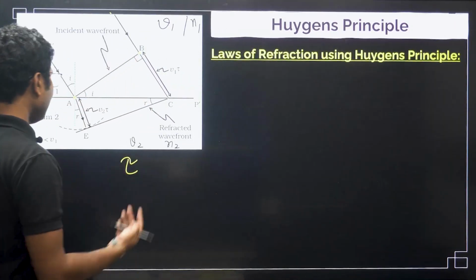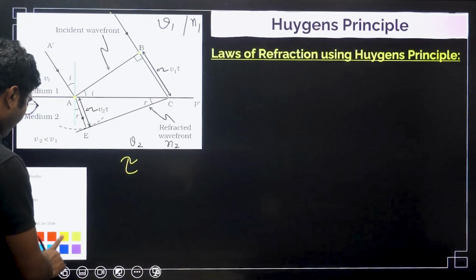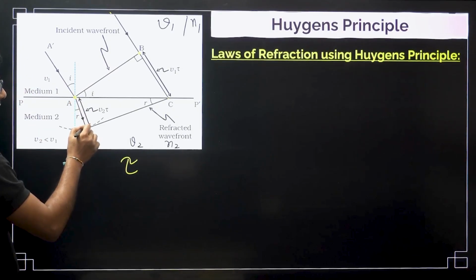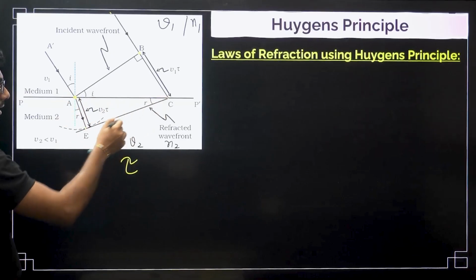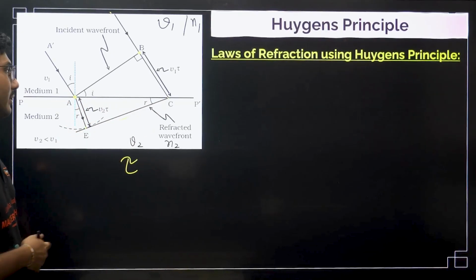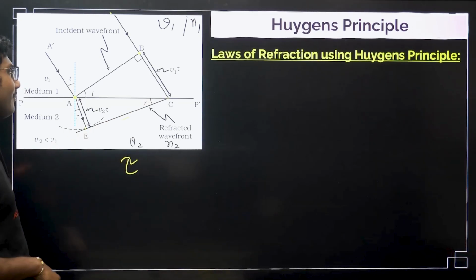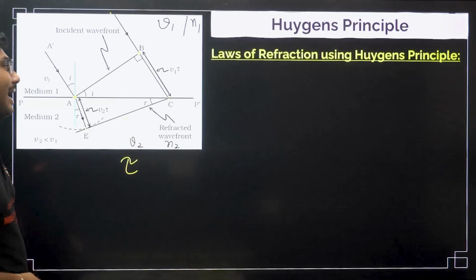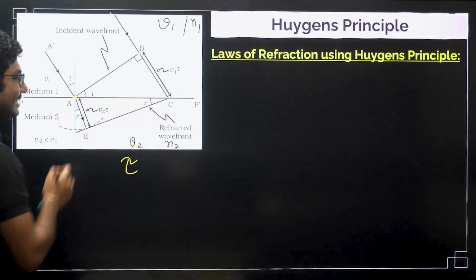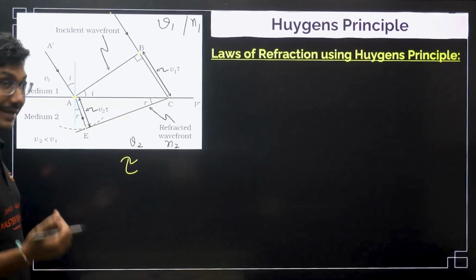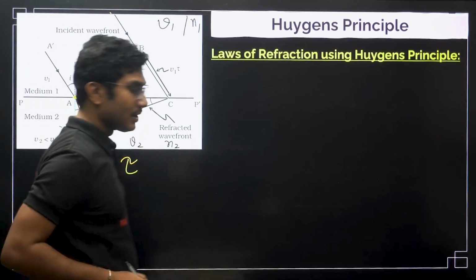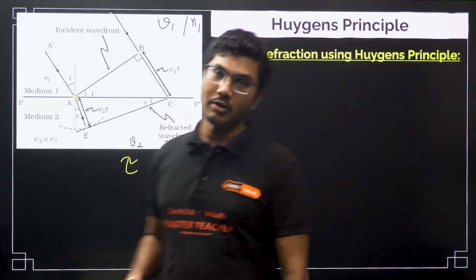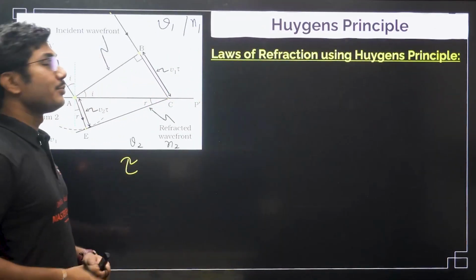Now, let us understand something more. When the light reaches the point E, and if we draw a tangent to that point, we will get the refracted wavefront. So, this line represents the refracted wavefront. So, same thing, BAC is the incident angle and ACE is the refracted angle, okay, and I and R are definitely not equal in this case. This is not reflection, so I and R are not equal. So there has to be something else that we have to do.